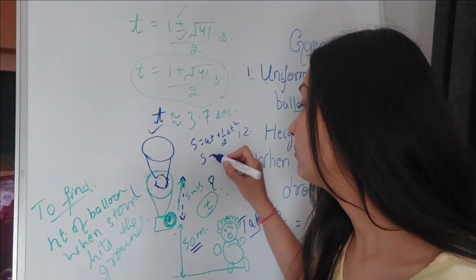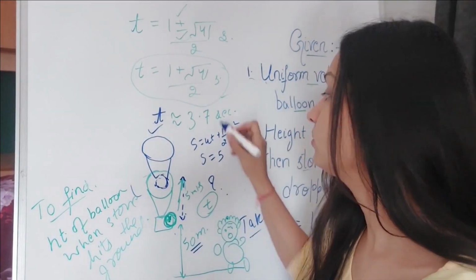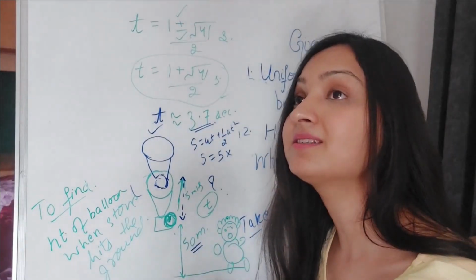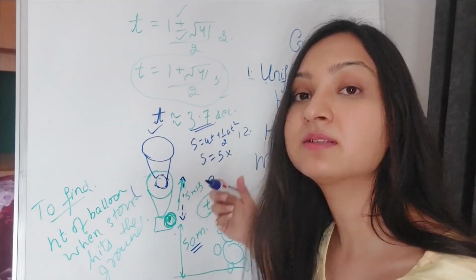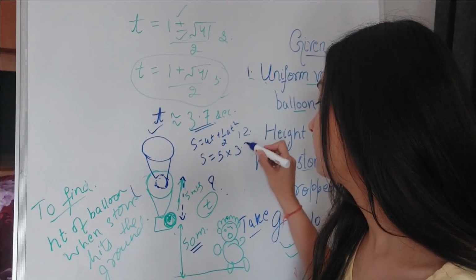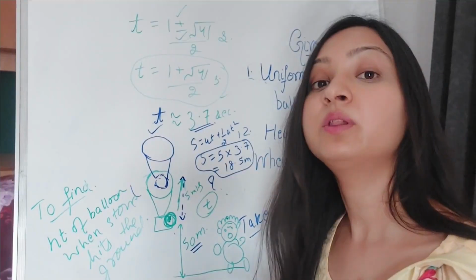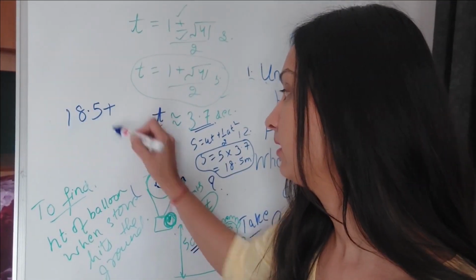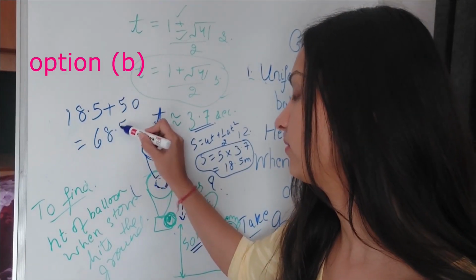So S will simply be the initial velocity, that is 5 meters per second, into the time, because you have to find out the distance covered by the balloon in this very time, in 3.7 seconds. So this will be into 3.7 and this comes out to be 18.5 meters. So what will be your final answer? You simply have to add this 18.5 to this 50 meters and your answer is 68.5 meters.